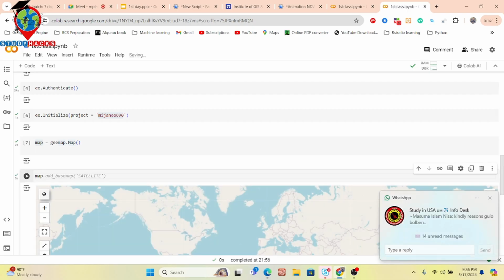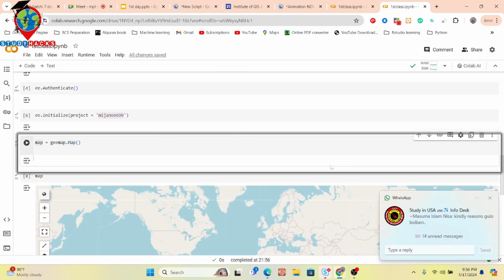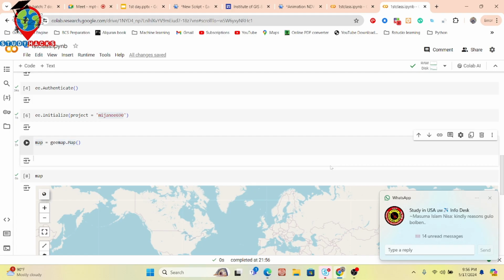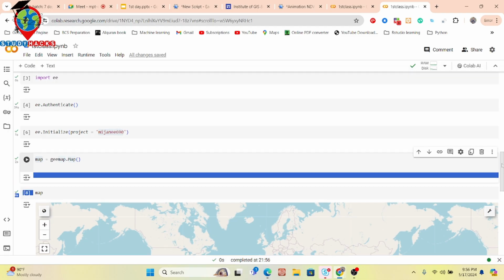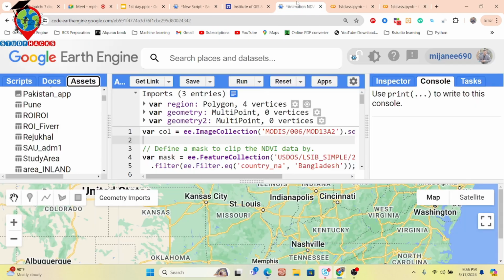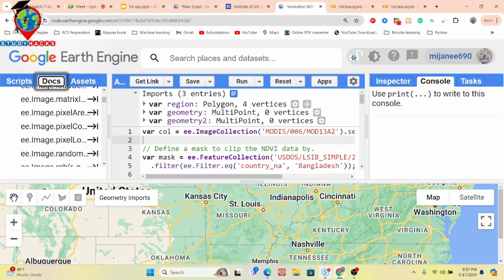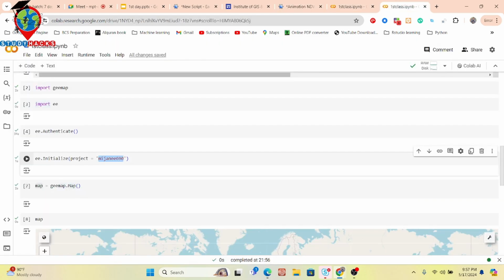You can see it shows this type of map. So now this code editor is ready to work with the Google Earth Engine platform, because I already authenticated and initialized, and I mentioned my project name. So now all of the Google Earth Engine functions work with my Python code editor, because I already completed all the requirements.